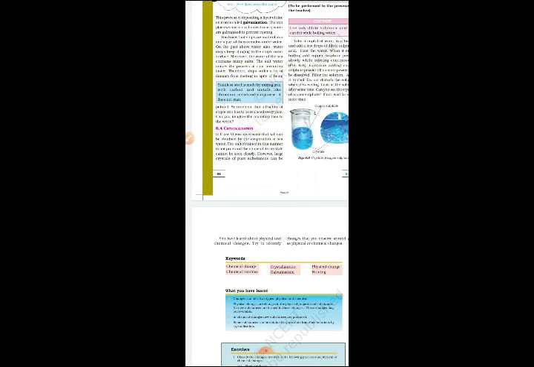Here also we can see, children, that most ships are made up of iron only. If iron comes in contact with air or water, it starts rusting. Even if we do proper coating of ships, some part of it is always in the water, so some part will get rusted. So you have to replace it year by year. Here also we are getting a huge cost. Now crystallization, children.